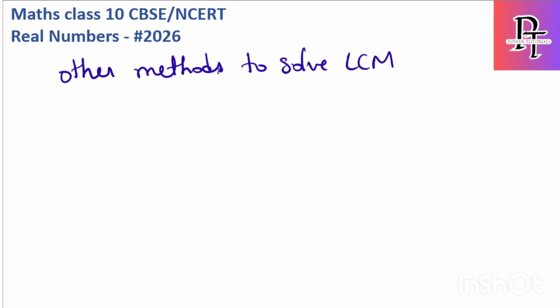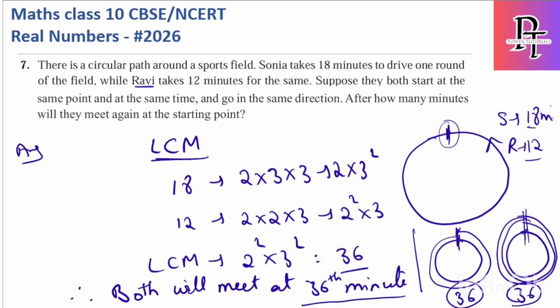The other method for HCF is Euclid's division. It is not in the NCERT syllabus, but we will cross-check if any new changes are coming. Right now this is not included, but if the question doesn't say to use the prime factorization method, then you can also use these methods to solve the question. For LCM it is very easy. Suppose the same question, 18 and 12.